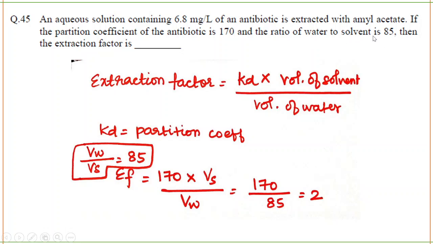What they've given you is the ratio of water to solvent, but the formula is volume of solvent to water. Simple, you are going to invert it. It will be like 1 by 85. So the formula is extraction factor is equal to Kd, that is 170, into Vs by Vw, that is 1 by 85. If you divide it, you will get the answer 2. That is the extraction factor.